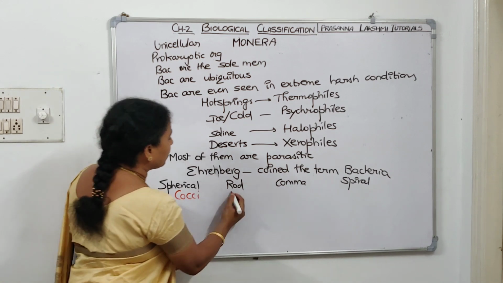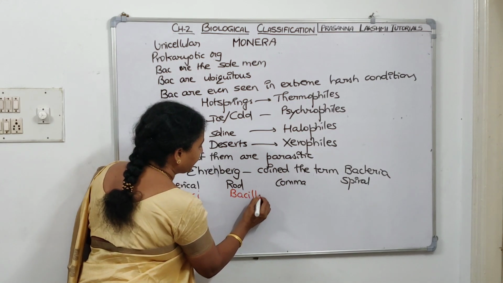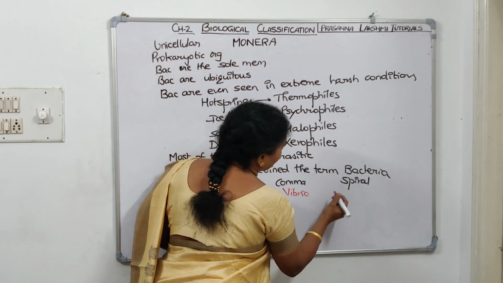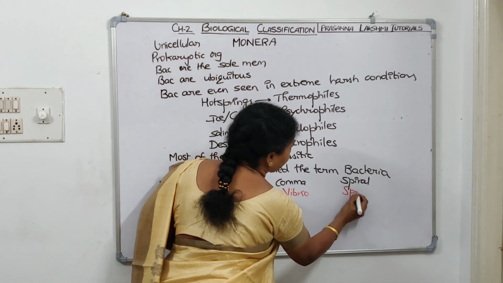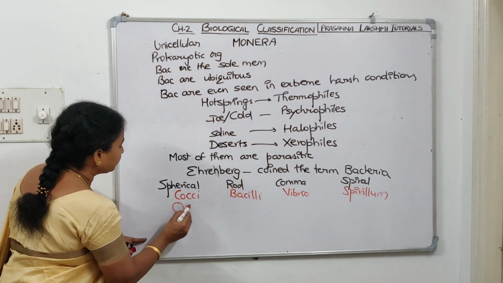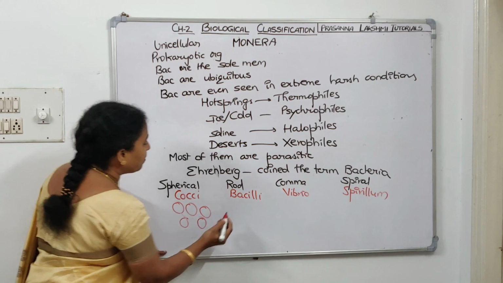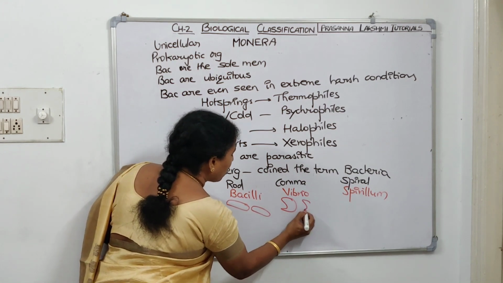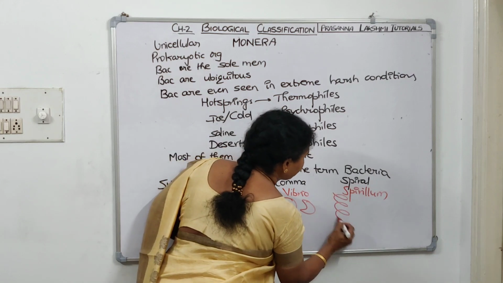If it is rod shaped, we call it bacilli. Comma shaped, Vibrio. Spiral shaped, spirillum. Cocci means this, right? Bacilli means rod shaped bacteria. Vibrio, comma shaped bacteria. Spirillum, this shape.